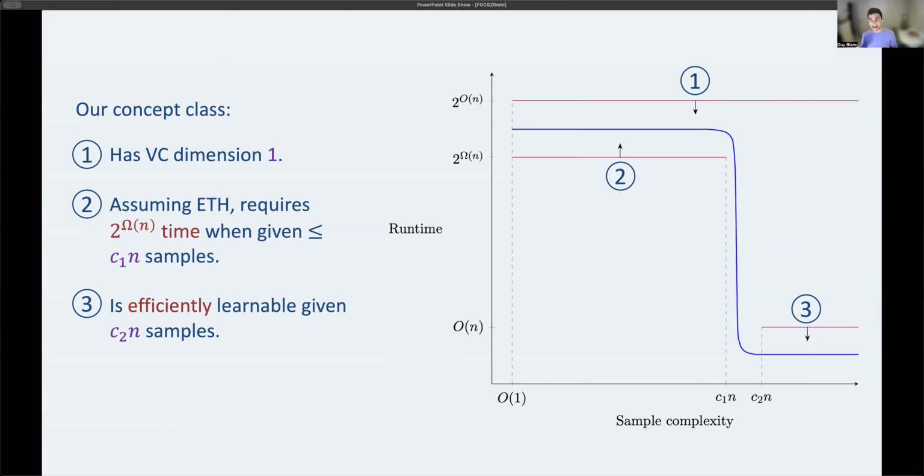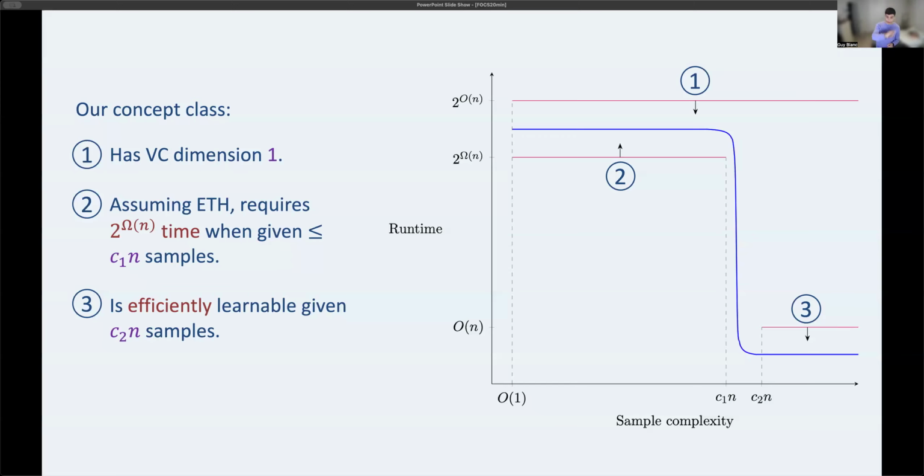It's where NP actually takes exponential time. If you gave other assumptions of P versus NP, we'd have a similar curve. It would just look a little bit different under different possibilities of how hard NP is. Okay, but if NP takes exponential time, what we show is if you have even 0.1n samples, vastly more than the constant factor statistically required to learn, you've essentially got no benefit, right? You still take exponential time.